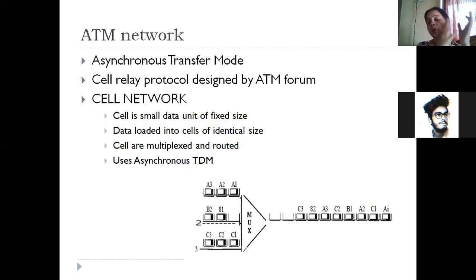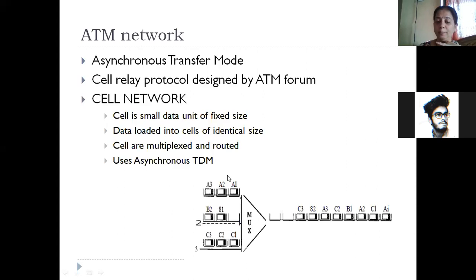It's a small data unit of fixed size. In some other networks, they were variable size packets, which means their size can vary. Some packets are small, some very large, some medium size. But here the packet is generally about 53 bytes, a very small packet, and that's why it is called a cell. The source and destination terminal machines generate data in the form of cells. These cells coming from different devices are combined together, that is multiplexed, and then sent.